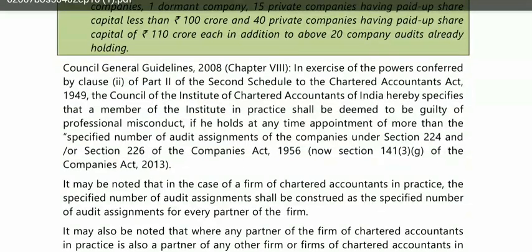So they are saying that if you try to break the rules, if you try to exceed the limit of audits, then you will be liable under Section 224. Okay. It may be noted that in case of a firm of chartered accountants in practice, the specified number of audit assignments shall be construed as the number of audit assignments for every partner of the firm. Again, they are repeating the same thing, per person and per partner.